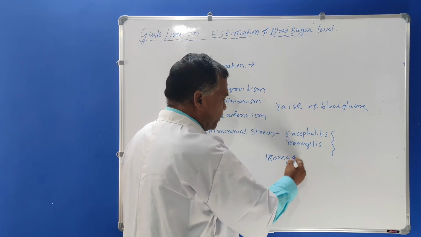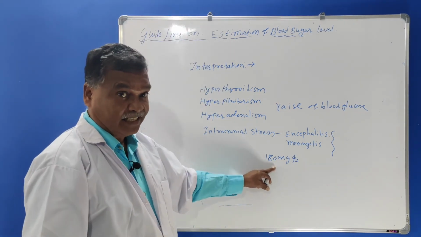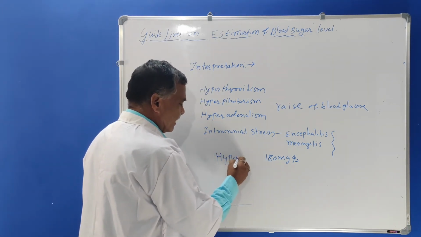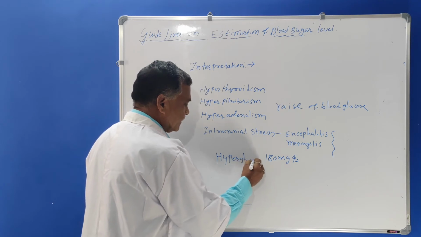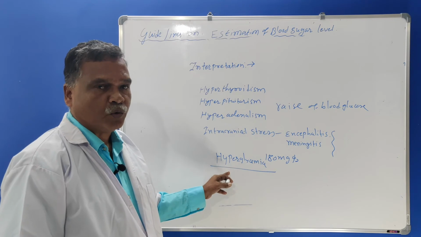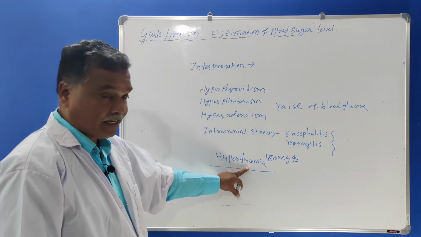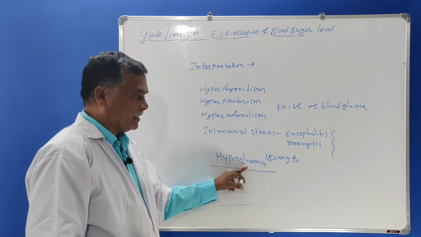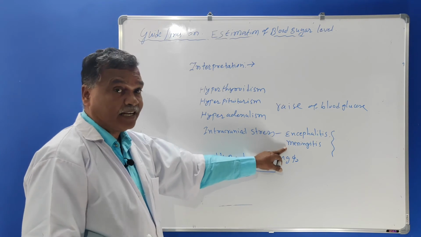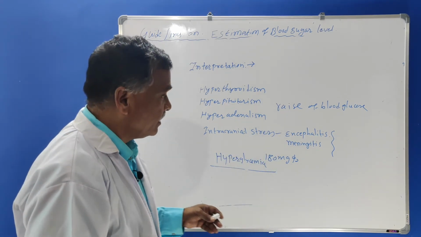I already told you what is 180, that is the renal threshold only. If it exceeds, then the person can suffer from hyperglycemia. Hyperglycemia means more amount of glucose than the normal range. The condition is called hyperglycemia. So in the intracranial stress like encephalitis and meningitis, the blood glucose level can increase.